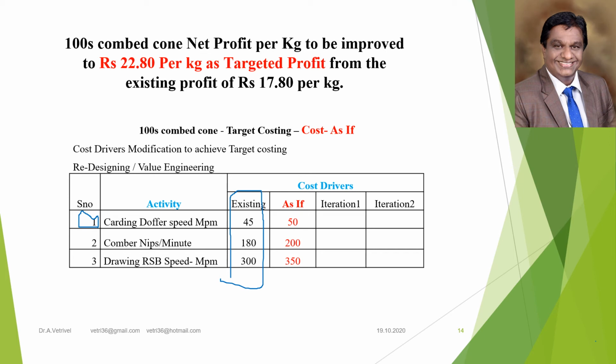Number one, coding Dover speed from 45 to 50. Number two, Comber nips per minute from 180 to 200. That is the second cost driver. The third cost driver, drawing RSP speed from 300 to 350. This is the third: 1, 2, 3. These set of drivers we are changing, and we are going to calculate what if the cost drivers are changed to this model, what will be the manufacturing cost and what will be the profit of the product.